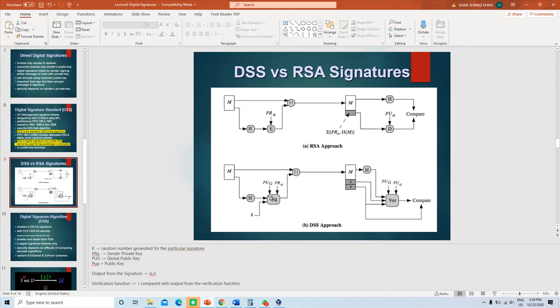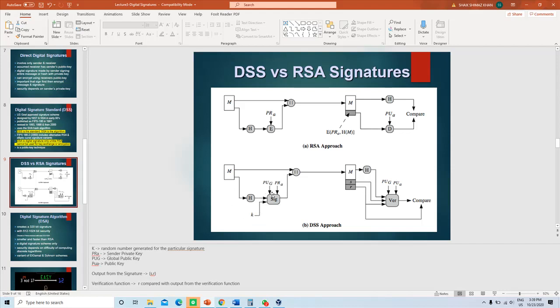Now, to create the signature you need something called the global public key, PUG, and then you need a private key, PRA, and then you need a random value K, and then you need the hash value.